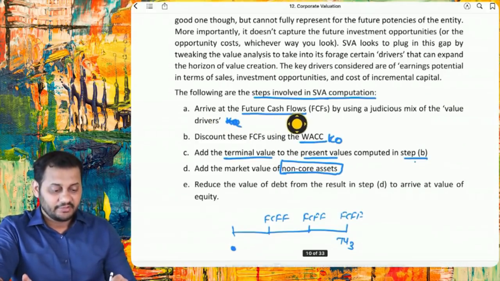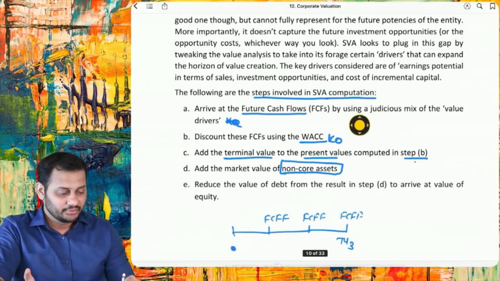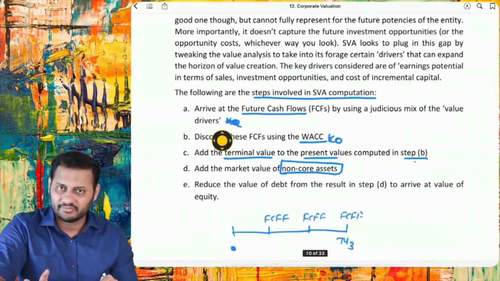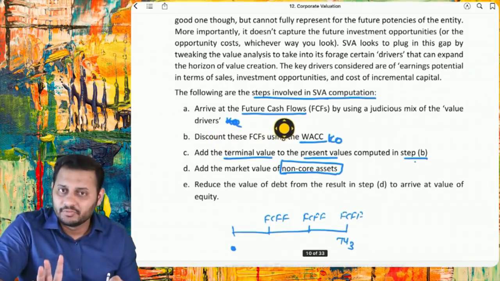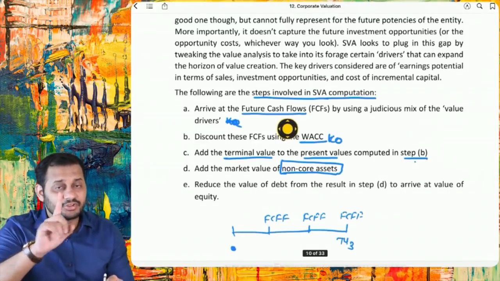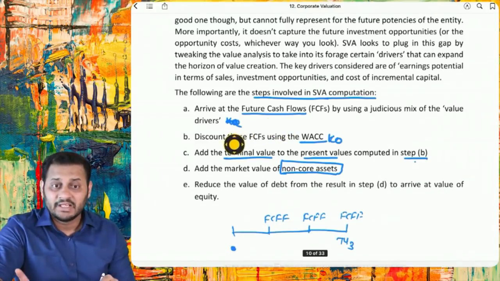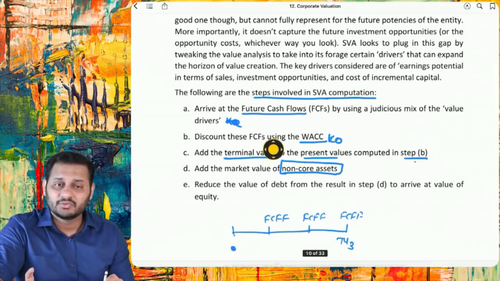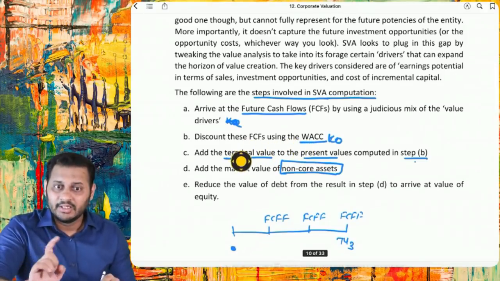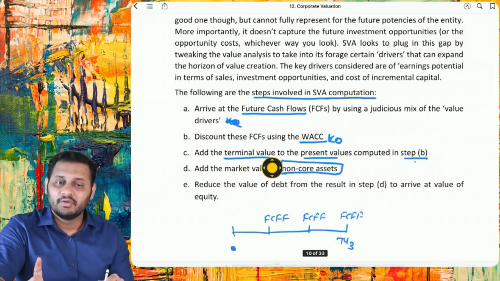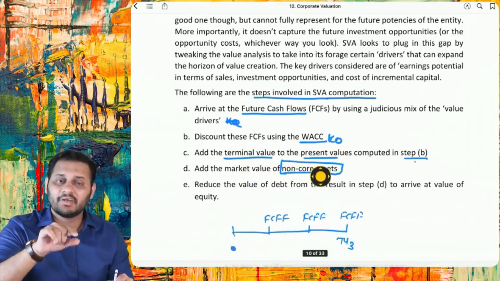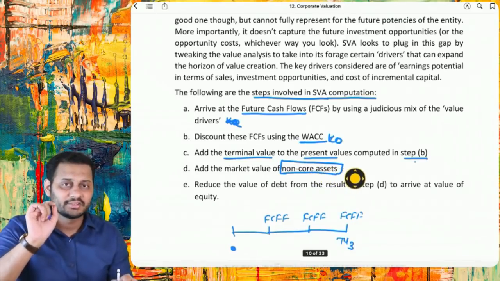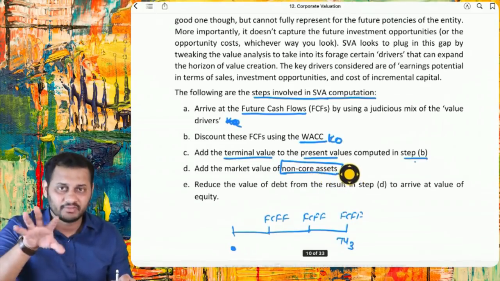First, arrive at the future cash flows by using a judicious mix of the value drivers. That means whatever the data given. We have solved questions where we arrived at the future cash flows. Then we discounted the future cash flows with the WACC. Remember? Then we calculated the terminal value and the present value. We did this. And then we add the market value of the non-core asset. This is the only step that we never did.